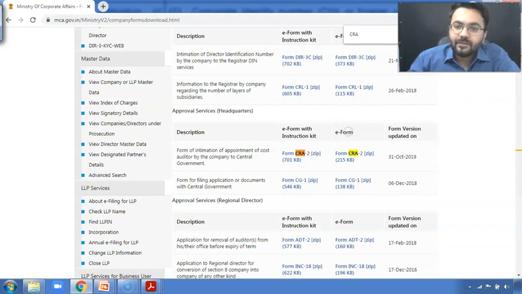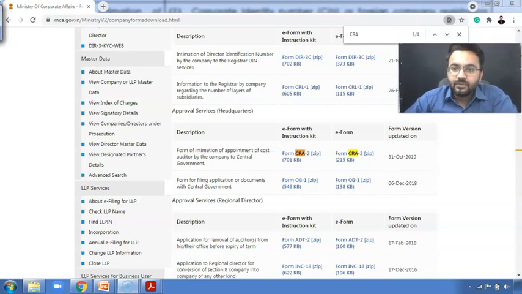So what is the difference between having this E-form and this E-form with instruction kit? Whenever you are filing your form, if you need any kind of instruction or assistance, go for this one. But if you need only the form itself, you can download the form only, if you have filed it earlier and you know about the things related to it. Sir, this form was updated in 2019. As I told you, whenever you download, you get the latest version. And this is on the same page as I mentioned earlier.